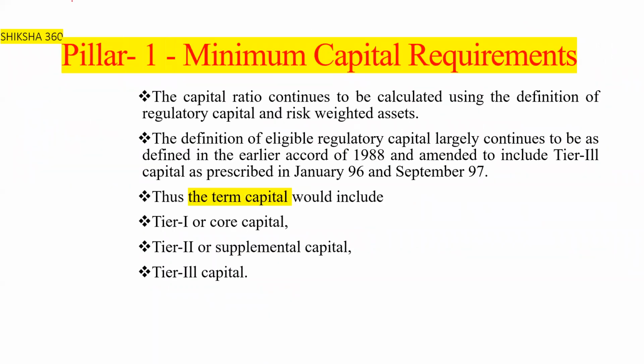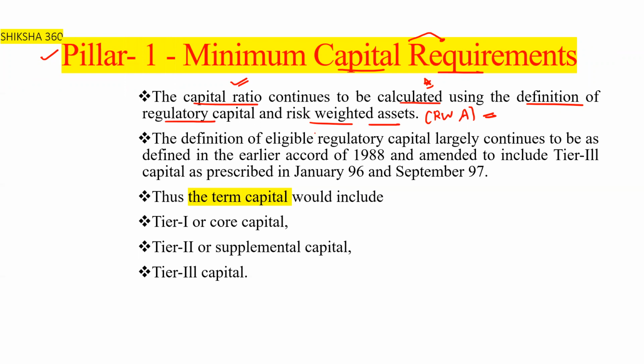Like under pillar 1, what is the minimum capital requirement? The capital ratio continues to be calculated using the definition of regulatory capital and risk weighted assets. RWA, sometimes you will find RW at some places, basically stands for risk weighted assets.